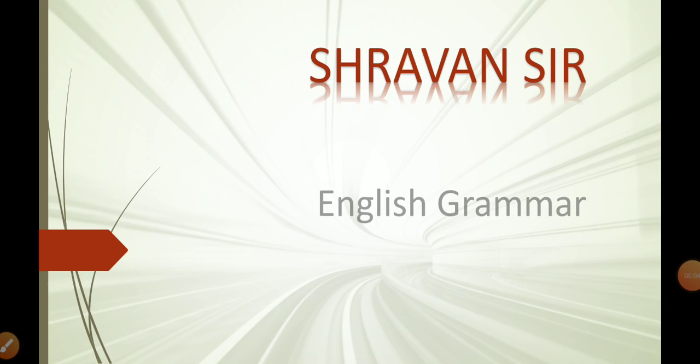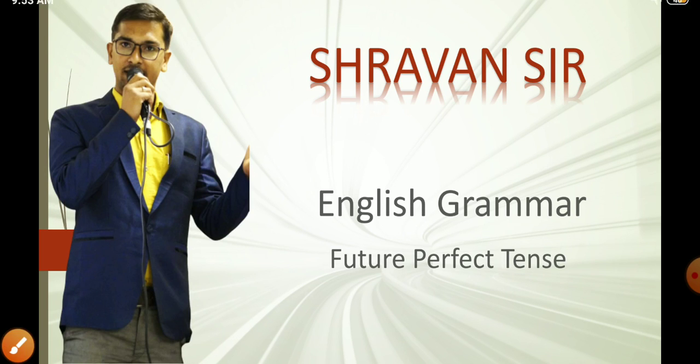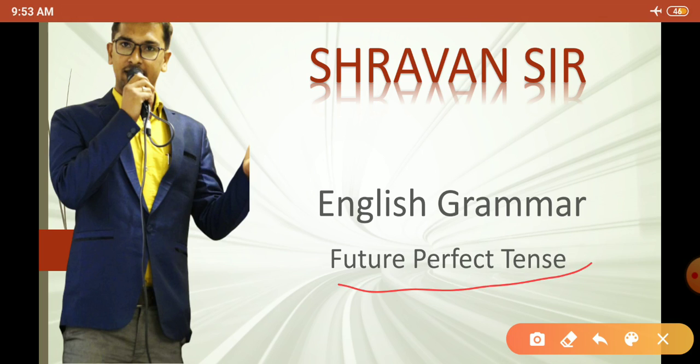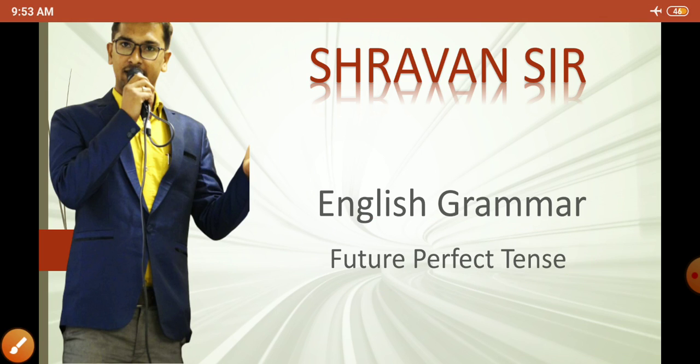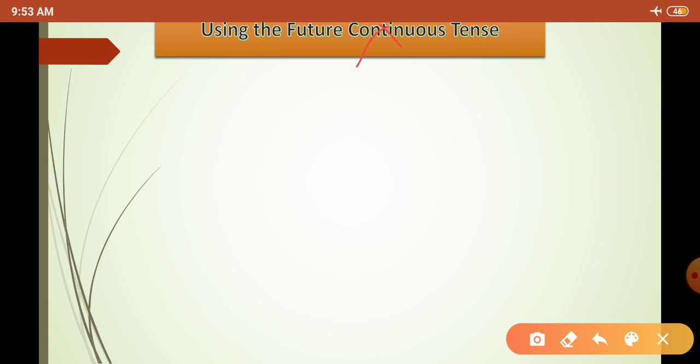In the previous lecture we understood about the future continuous tense, right? Today we are going to learn about the future perfect tense. What is a future perfect tense? First of all, we need to understand how we can use it. I'm sorry, this is wrongly written here. It is future perfect tense.